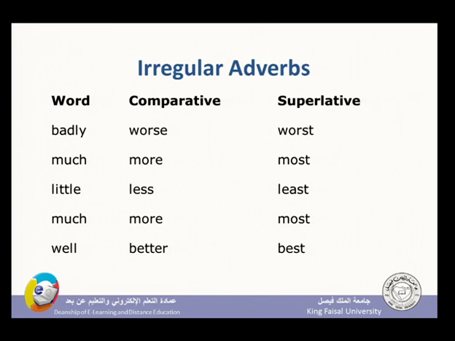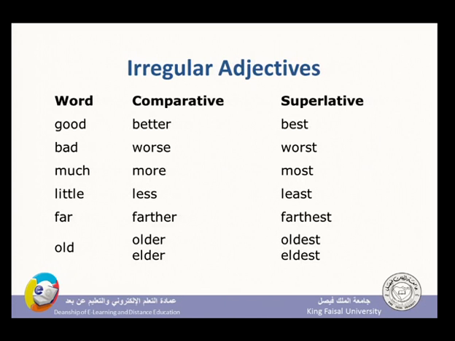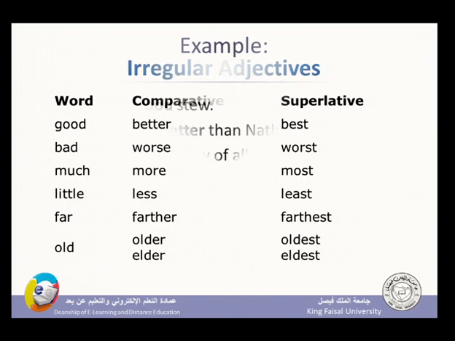Well, I do not say weller. Better if it is comparative, and superlative, best. You have to memorize this, and these are called irregular adverbs. Instead of adding ER, EST, I have changed the whole root of the word. Good. I do not say gooder. It becomes better if it is comparative, and best if it is superlative. These are other examples of irregular adjectives, please.